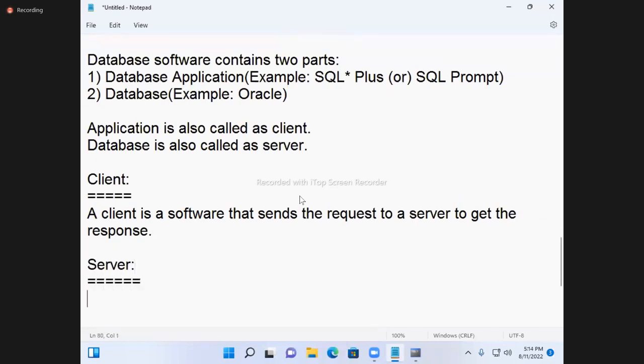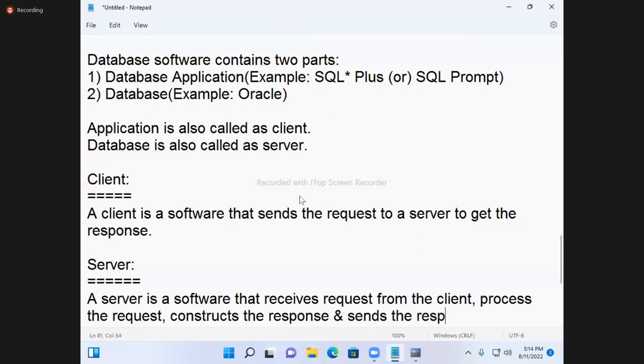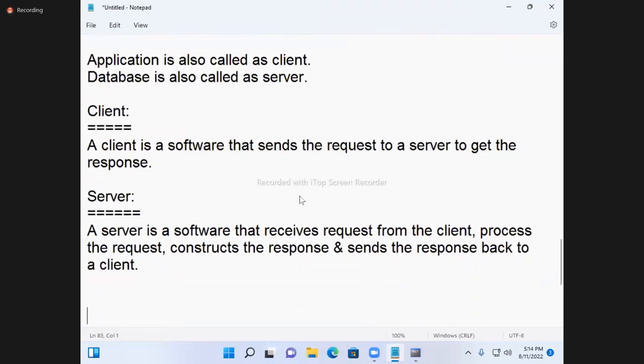Server. A server is a software that receives requests from the client, processes the request, constructs the response, and sends the response back to a client.